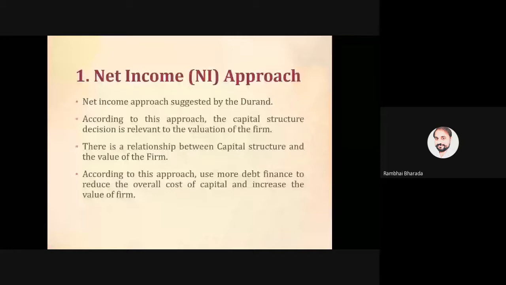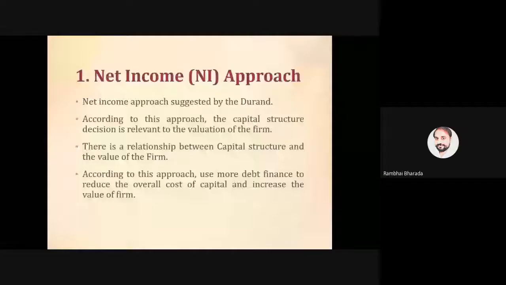Are you getting my point? This is the current position. This is the current capital structure of the company ABC Limited. 7 lakhs equity shares, 3 lakhs debt, and total capital of 10 lakhs. As we have understood the assumptions, there are no preference shares. So only two types of capital are there. Are you with me up to this?